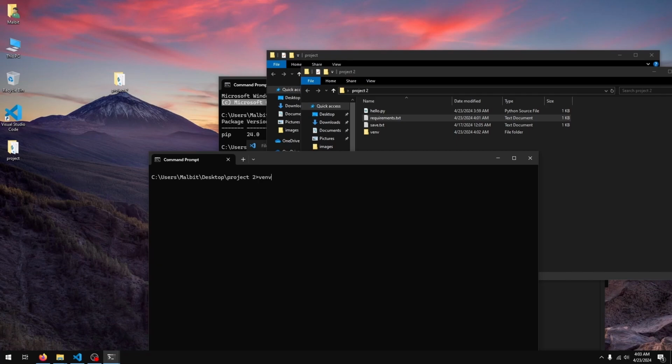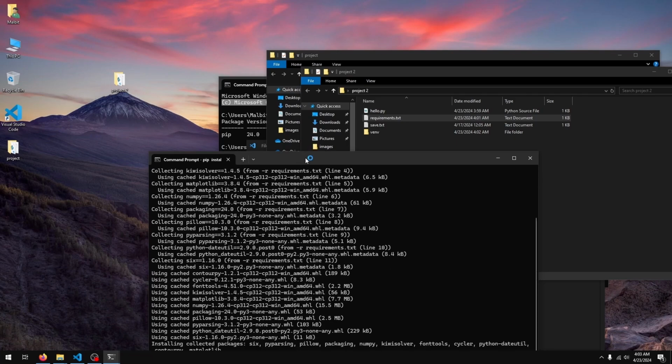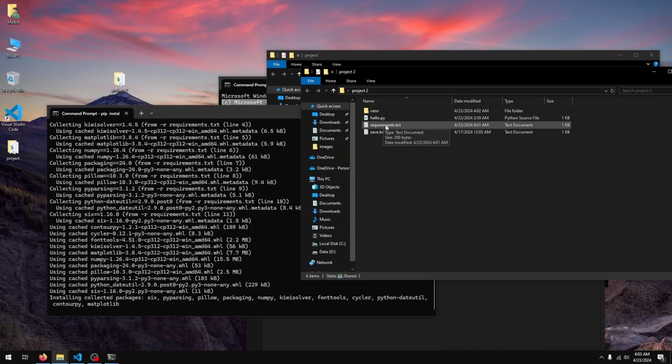And I'll activate my venv environment. And then in here, I'll install all the packages from requirements.txt. So the way we do that is pip install -r requirements.txt, and that'll go ahead and install the packages from the requirements.txt file.